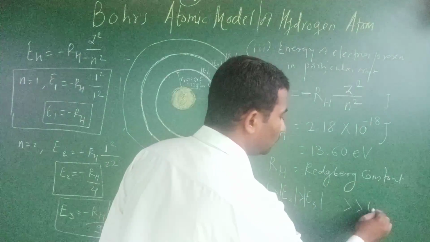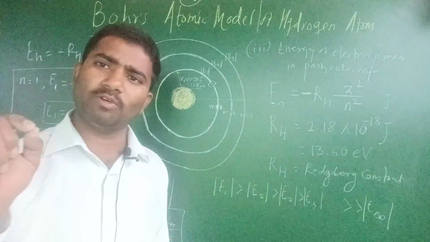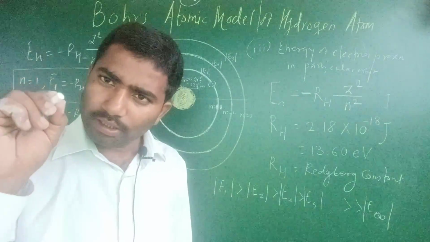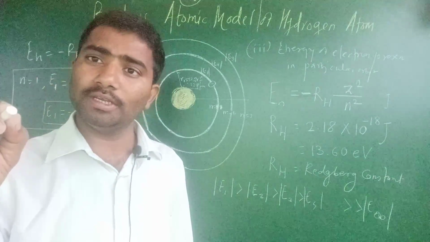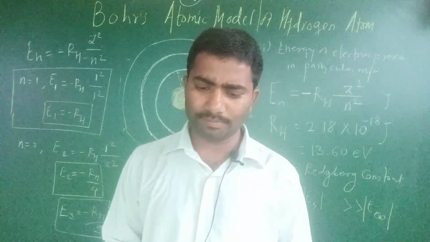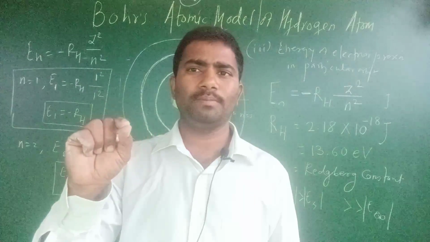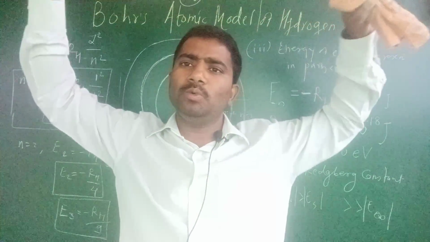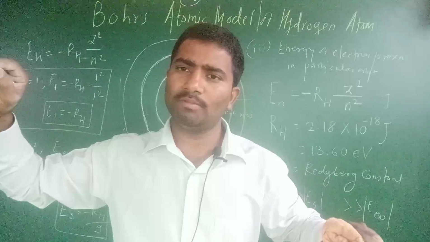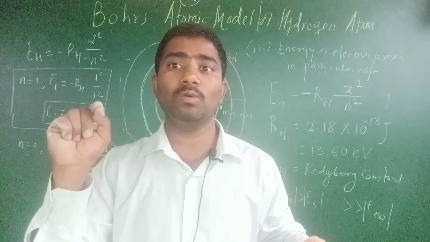Mod of E infinity is very small, tending towards zero, meaning E infinity equals 0. Considering an electron that is freely moving, the principal quantum number n is equal to infinity. In this case, the electron has zero energy.